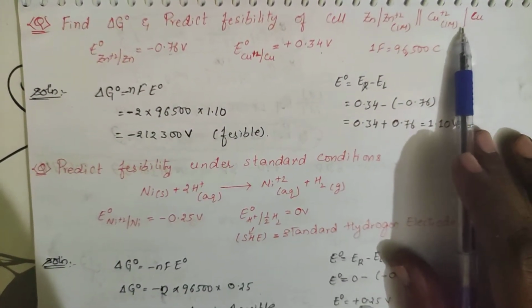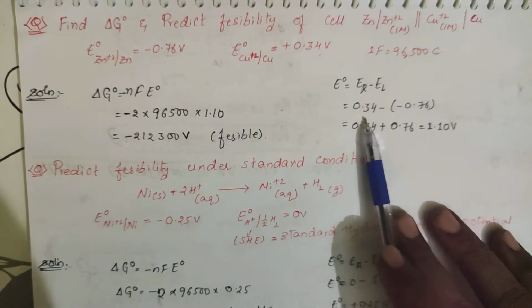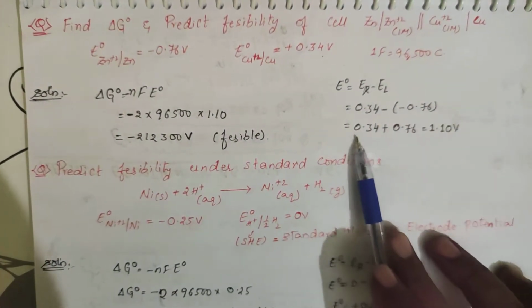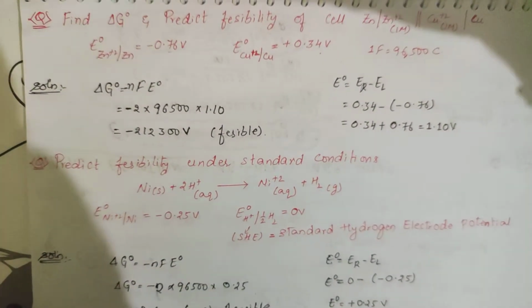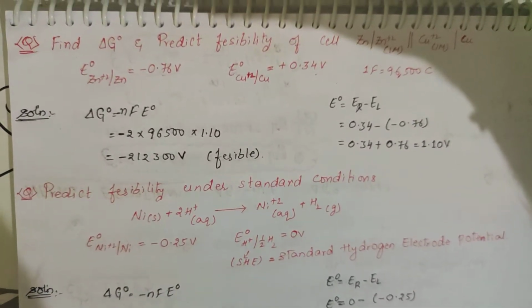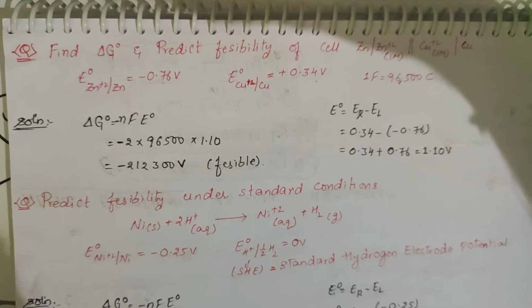So what is the right side? Copper, right? So it is 0.34 minus, in bracket, LHS. LHS is minus 0.76. So what will you get? E naught will be equal to 0.34 plus 0.76. So totally the value of E naught will be equal to 1.10 volt.